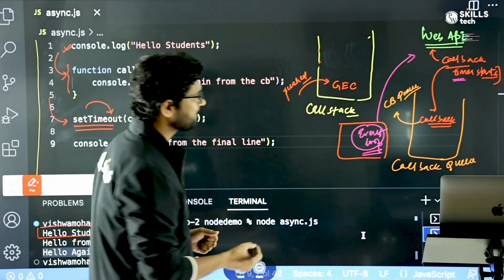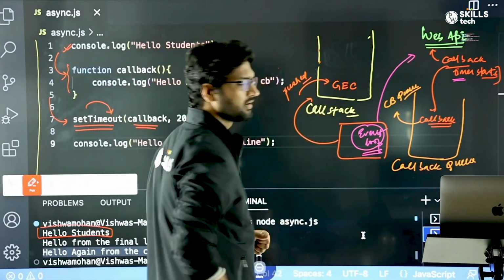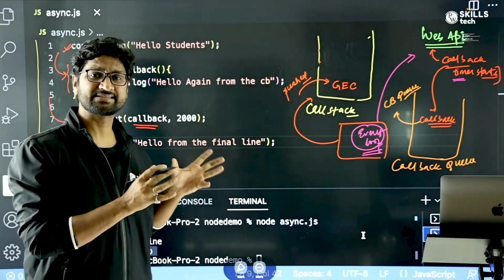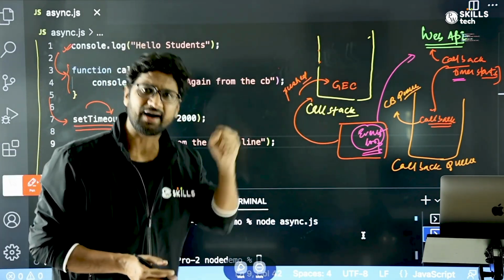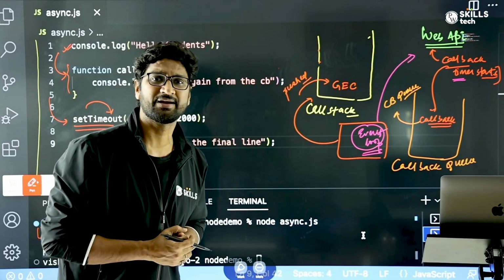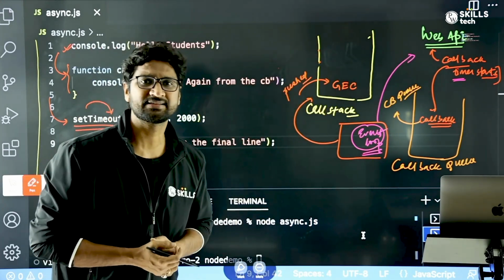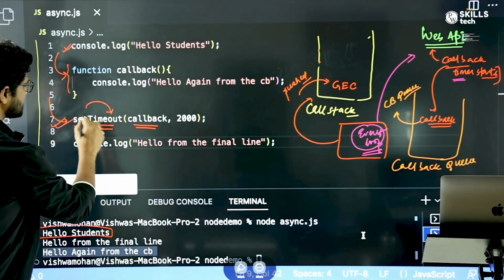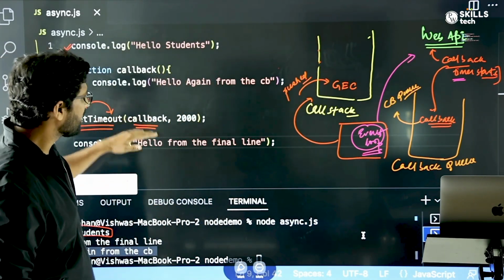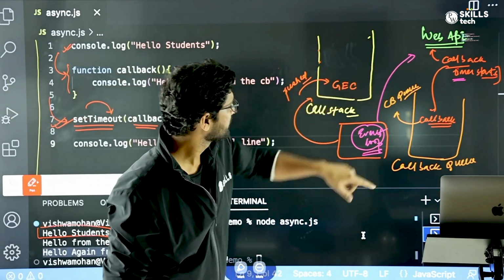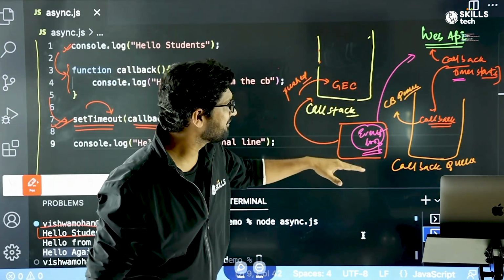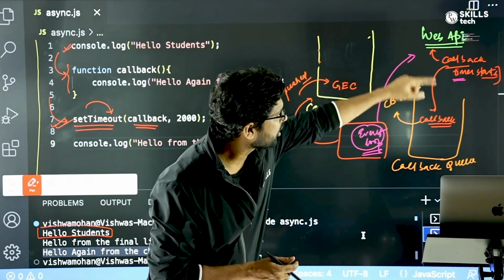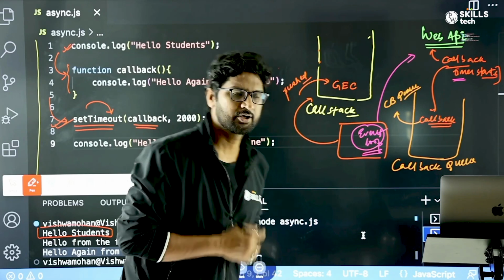And then also it will keep a look at the call stack. If the event loop finds that the call stack is now empty, only then it can take out that function which is inside the callback queue and put that inside the call stack for the execution, right? So now what happens, as soon as we do this set timeout, what has happened? Callback got registered to the web API, timer got started, event loop has started observing the web API, so that when the timer will be done, the callback will be moved to the callback queue.